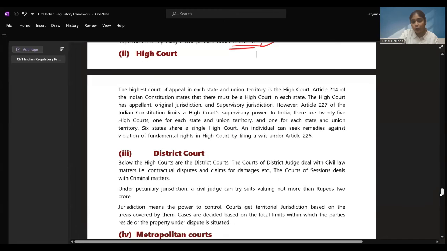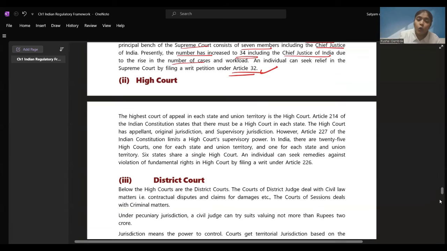Then we have the High Court, the highest court of appeal in each state. In each state, you can apply to the High Court, and if you don't like the High Court's resolution, you can appeal against it in the Supreme Court. The Union Territory also has a High Court. Article 214 of the Indian Constitution states that there must be a High Court in each state. For each state, there must be one High Court.